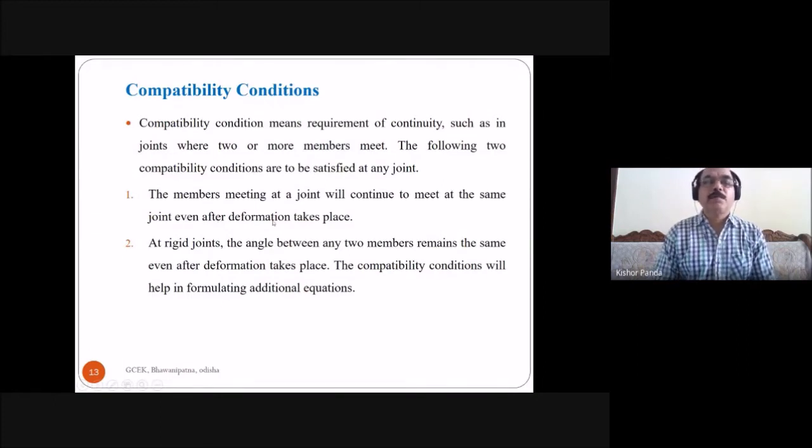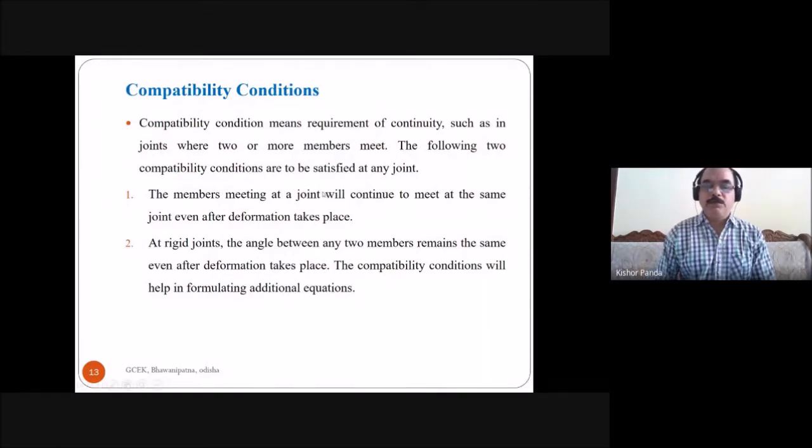Now you are clear? At any joint where a number of members meet, before deformation and after deformation, that should remain the same.